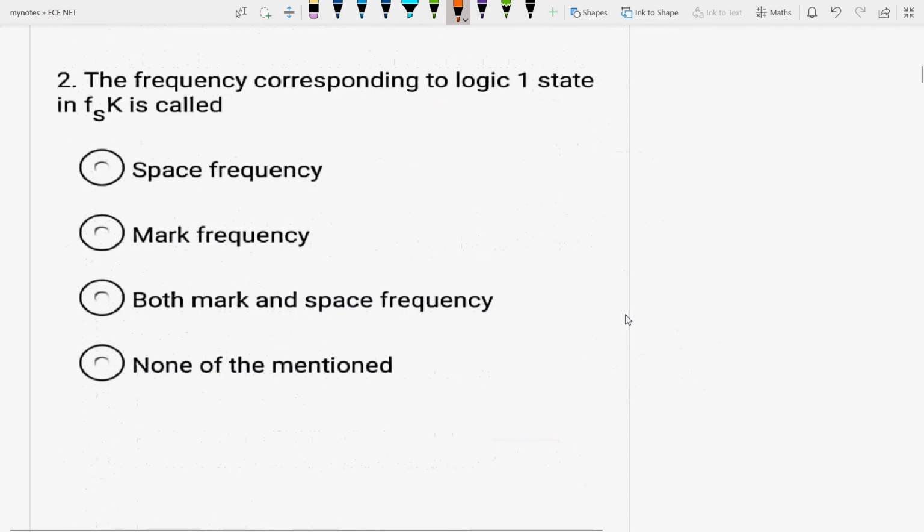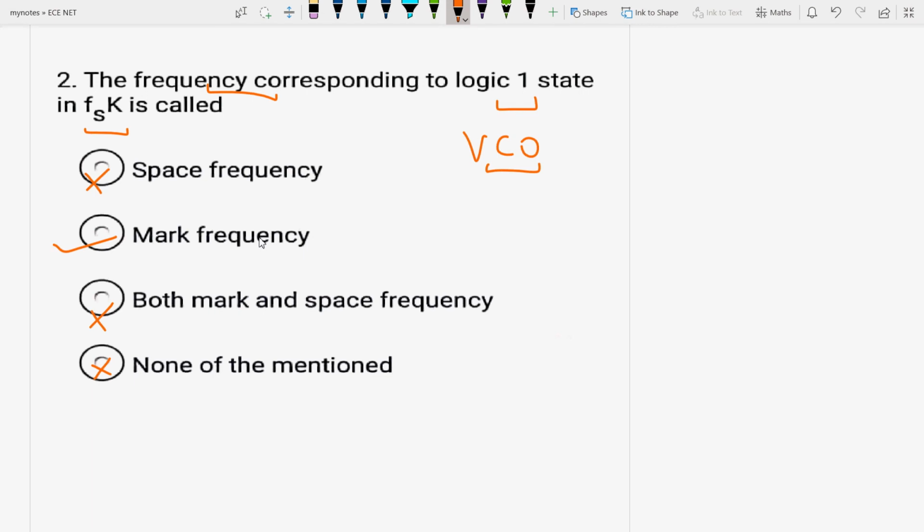Second question is given as: the frequency corresponding to logic 1 state in FSK is called space frequency, no. Mark frequency, yes. Both mark and space frequency, no, or none. See, frequency shift is usually accomplished by driving a VCO with a binary data signal. You have a VCO, voltage controlled oscillator, and if you are driving a VCO with the binary data signal, the logic 1 state of the binary data signal corresponds to mark frequency, okay. 1 is mainly referring to the mark frequency.